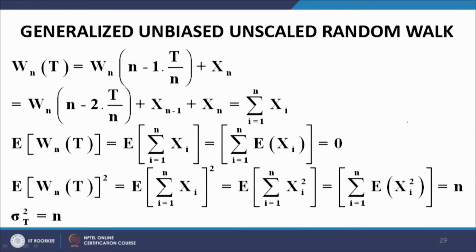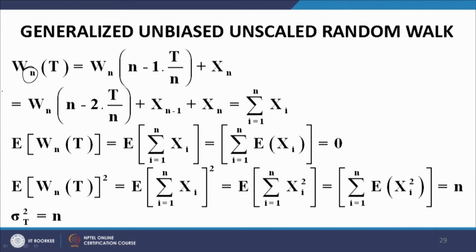The n step random walk, where n represents the number of steps having a total time length of capital T for the entire process of n steps: 1 step, 2 step, 3 step, 4 step up to n steps. So, what will be the evolution of the process at time t equal to capital T? That will be the evolution of the process at the n minus 1th step, and then the nth step can be modeled as a random variable xn, which can take the values plus 1 and minus 1 with equal probabilities.